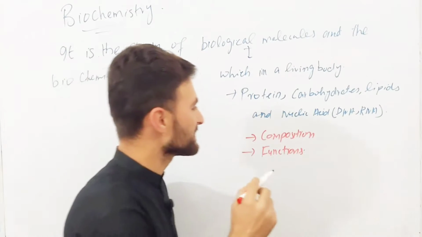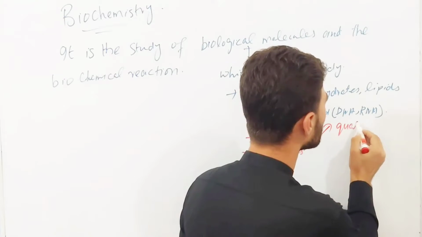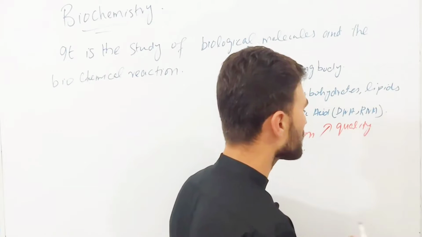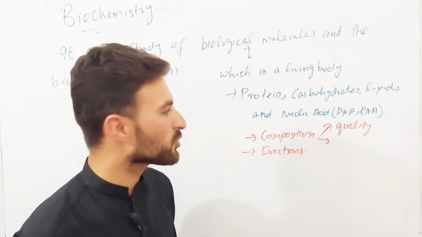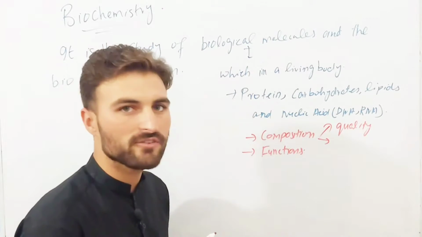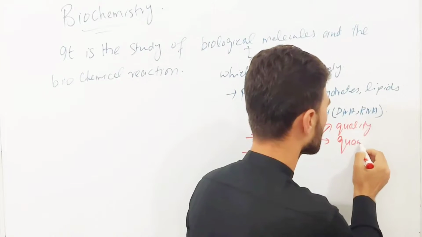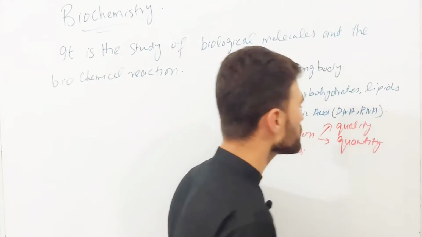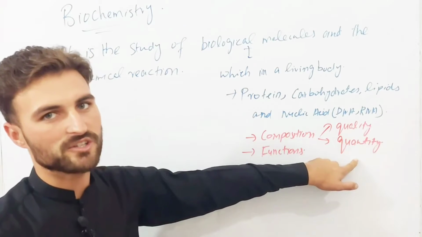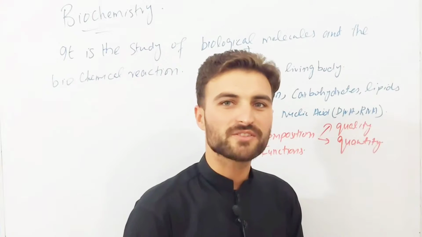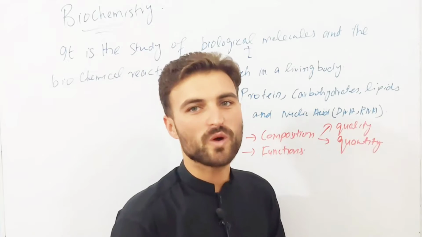Composition means that we are going to study the quality of a compound or a molecule, and composition also includes the quantity study of a compound or a molecule. So composition means two things: one is quality and the other is quantity. Now let's discuss the meaning of these two words. What does quality mean and what does quantity mean?